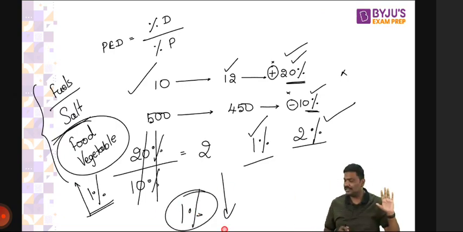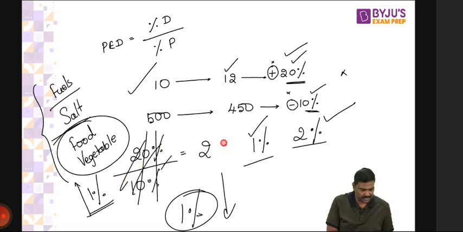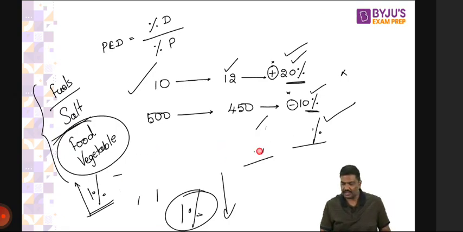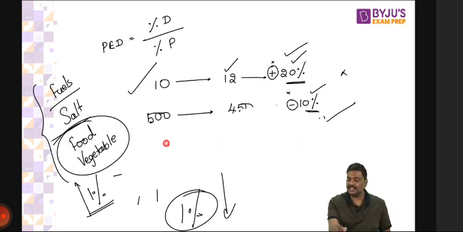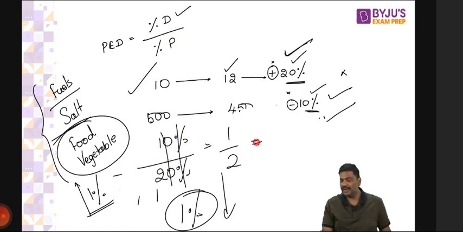Okay. Some of you are telling me, sir, you have made a mistake in the calculation. Yes, I'll change it. Have a look at this. The calculation is supposed to be like this: percentage change in demand over percentage change in price. Demand has changed by 10%, price has changed by 20%. Here again, cancel. It is 1 by 2, or 0.5. It is 0.5.